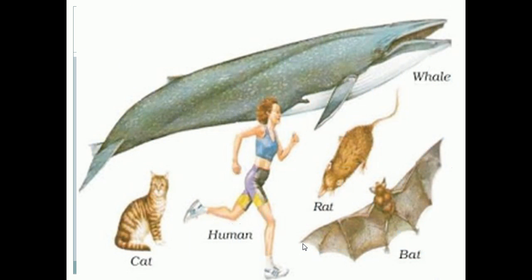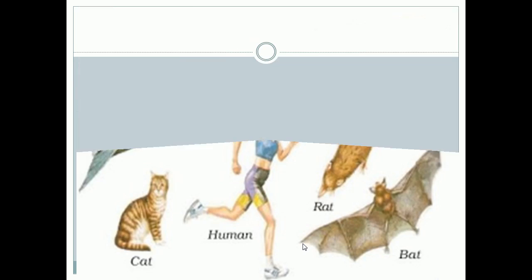So here you can see the picture of examples for mammals: cat, human, rat, bat, whale, etc.